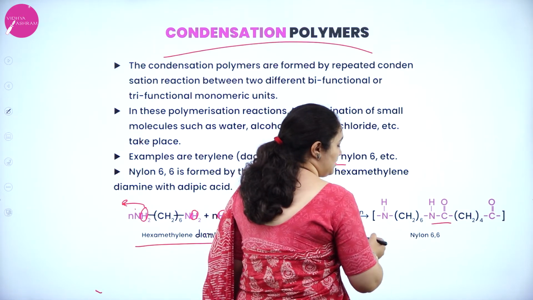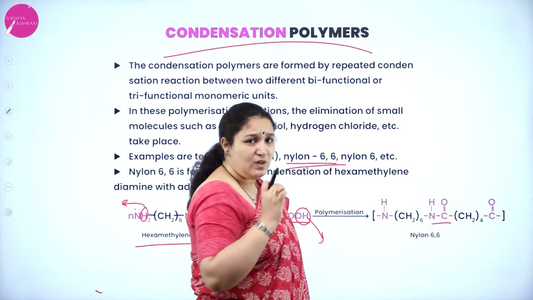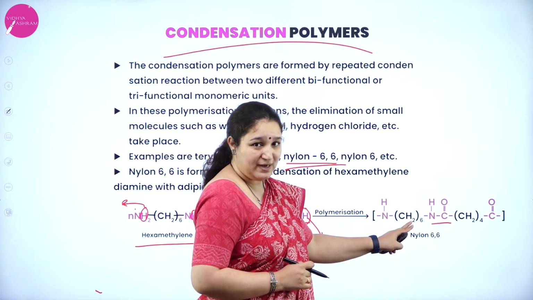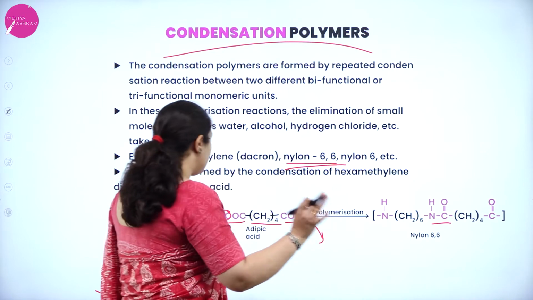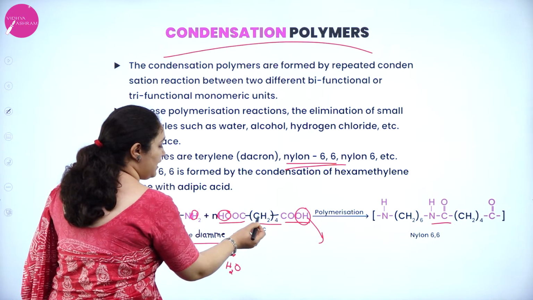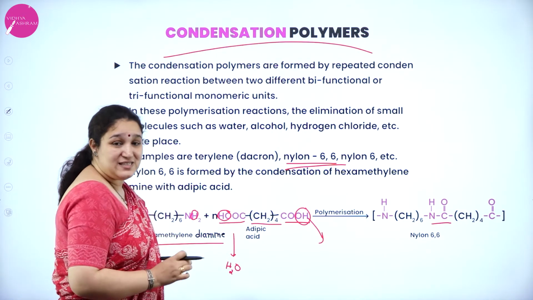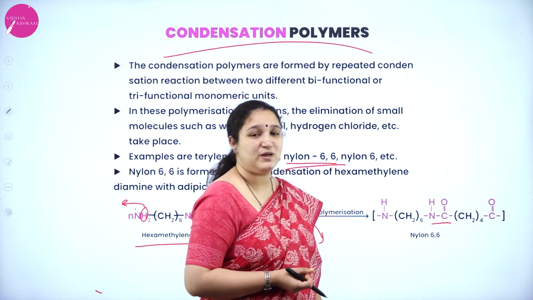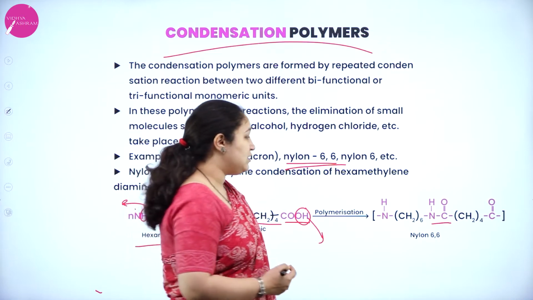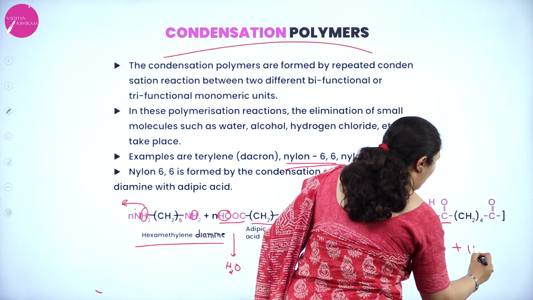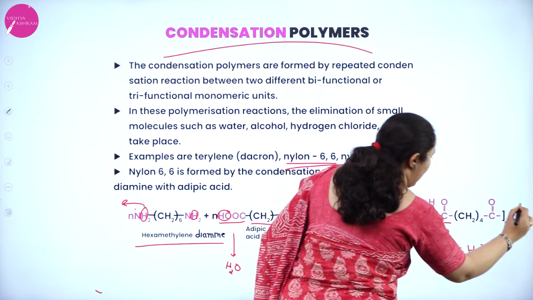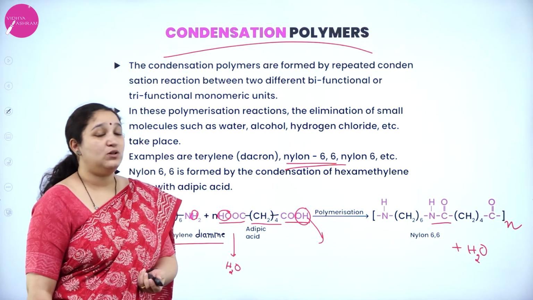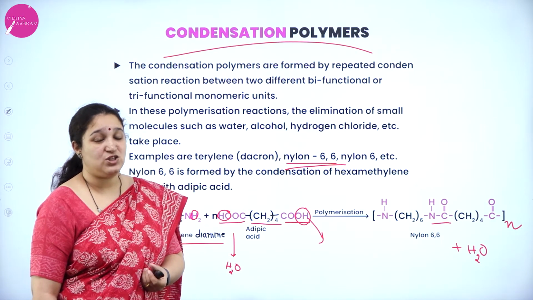So this one is called nylon 6,6. The name 6,6: see CH2 6 times, so I have 6 carbon atoms. In the adipic acid also there are 6 carbon atoms, 4 of CH2, 5, 6. That's why the name nylon 6,6 is there for this particular polymer. And what is removed here? A water molecule is removed, and this can repeat n number of times. Okay, so that's about condensation polymerization.